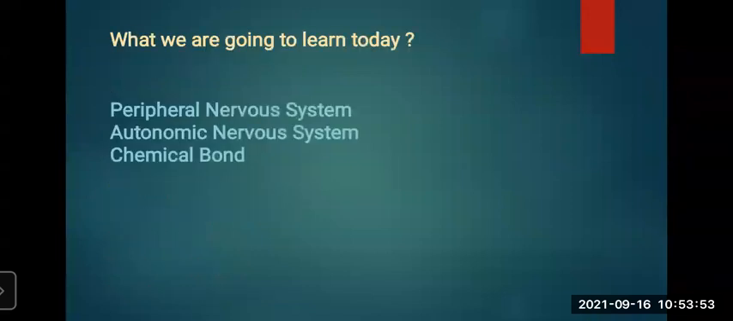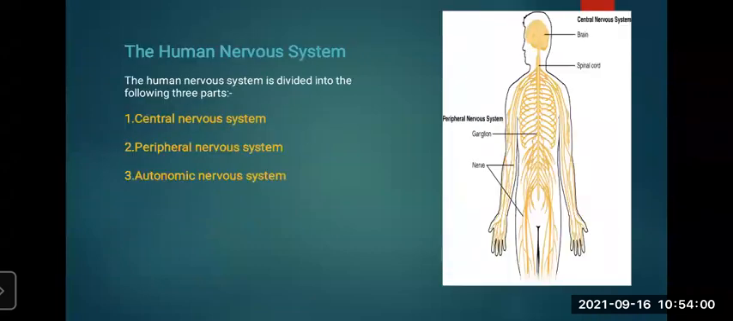Now what are we going to learn today? We are going to learn about the peripheral nervous system, the autonomic nervous system, and the chemical bond. The human nervous system, you can see in the picture, is divided into three parts: central nervous system, peripheral nervous system, and autonomic nervous system. In the central nervous system, the brain and spinal cord take place. The peripheral nervous system, you can see, is shown with ganglia and nerves.